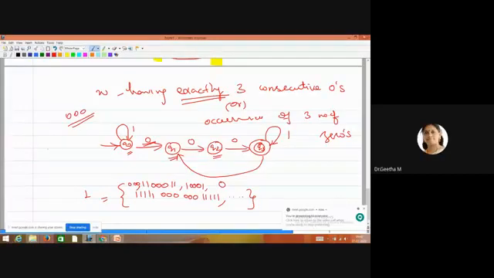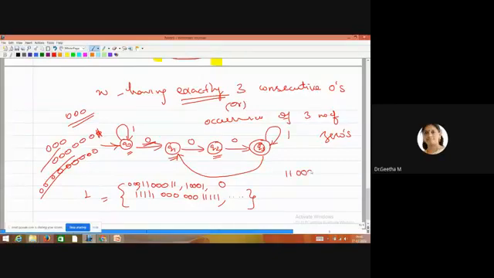But here triple zeros are possible, 6 zeros are possible, 9 zeros are possible. So all the cases are possible here. Double one, triple zero, single one, again triple zero, single one, triple zero, again double one, triple zero. So it will accept the strings which have occurrences of 3 number of zeros.